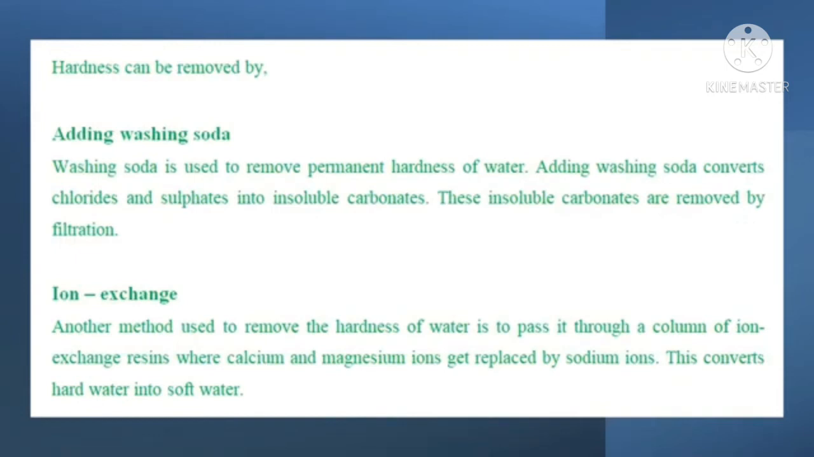Adding washing soda converts chlorides and sulfates into insoluble carbonates. These insoluble carbonates are removed by filtration. Ion exchange. Another method used to remove the hardness of water is to pass it through a column of ion exchange resins where calcium and magnesium ions get replaced by sodium ions. This converts hard water into soft water.